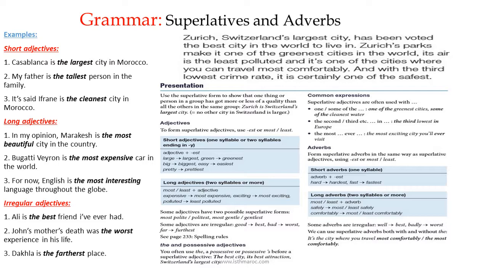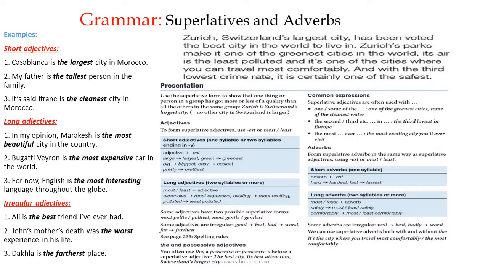Three, Dakhla is the farthest place. Speaking, for example, from the point here in Fez, Casablanca, Rabat, and other cities, Dakhla is the farthest point from here. The farthest is the superlative of the adjective far.